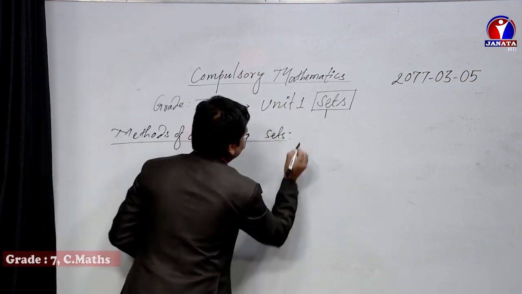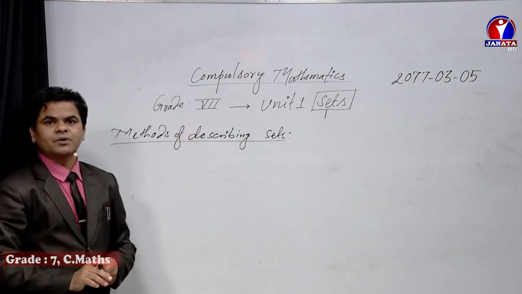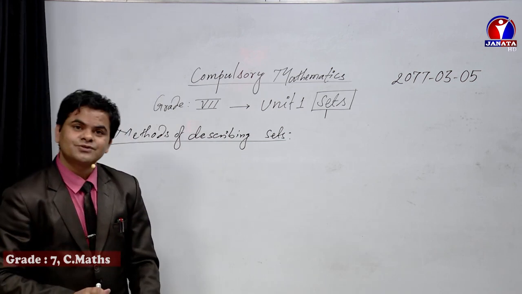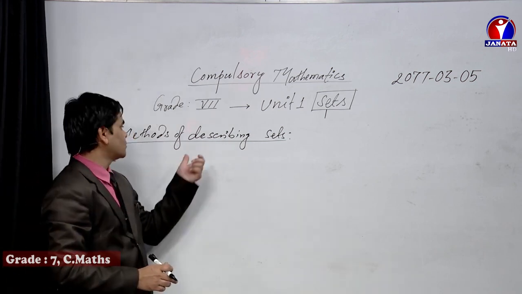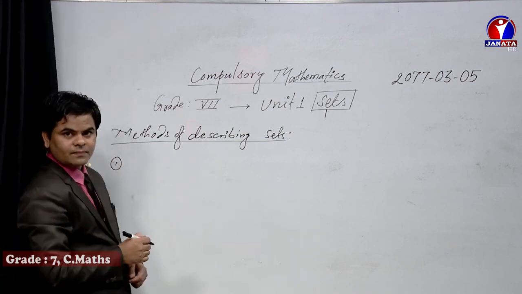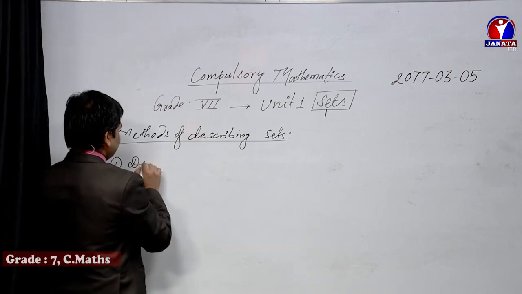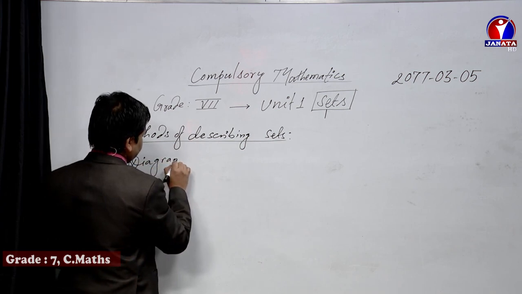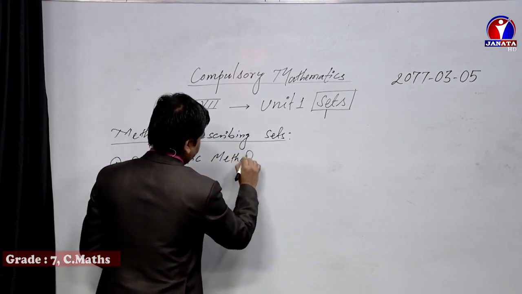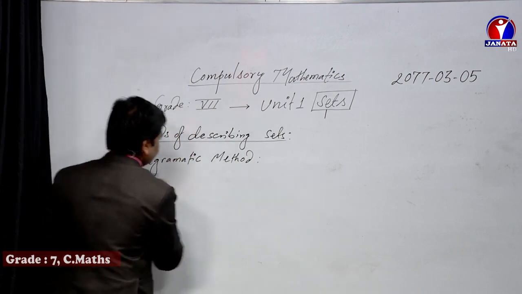There are so many methods of describing a set, but among them I will include those which are essential and very necessary to you. First one is the diagrammatic method.